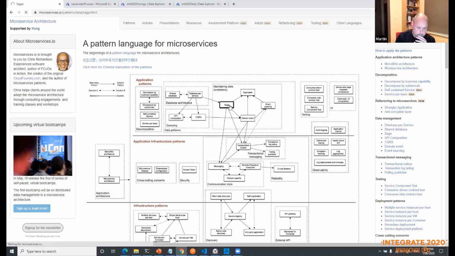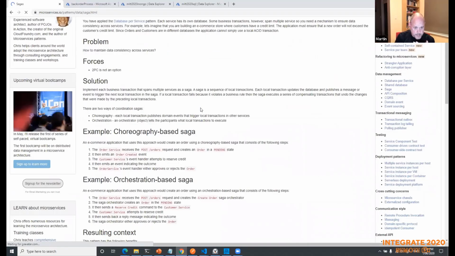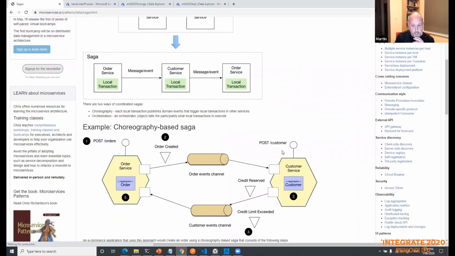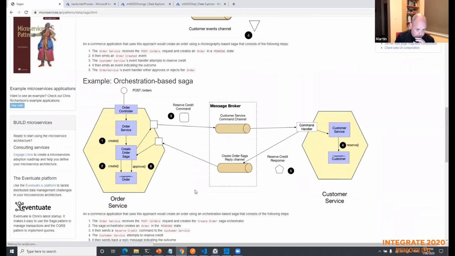If we go into Saga here, and the reason I'm showing this now, there's the choreography-based Saga, which is the one that I showed you, and there's this orchestration Saga, where you create your Saga and you may have your processing on the edge of your service. So I think this is a really good use case for durable functions. Another time when I write this presentation, I'll use durable functions for that. I think that's a really good example of where you can use it.